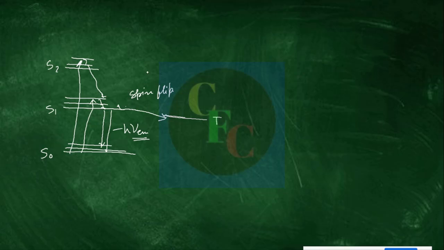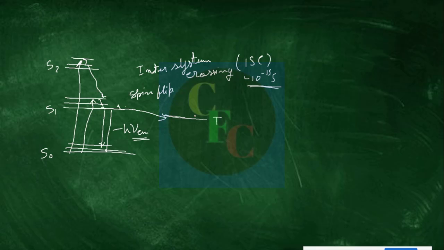This is called intersystem crossing, or ISC, right? This occurs very fast, nearly 10 to the minus 15 seconds. When this occurs, what do we have? We have phosphorescence then.